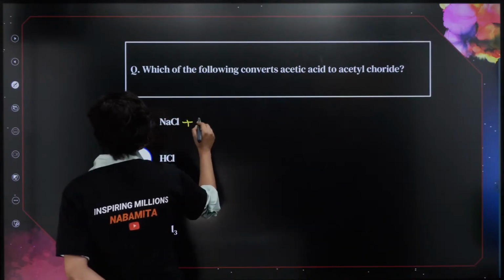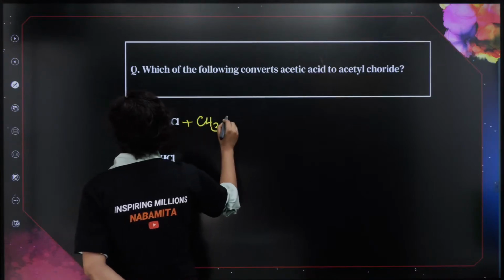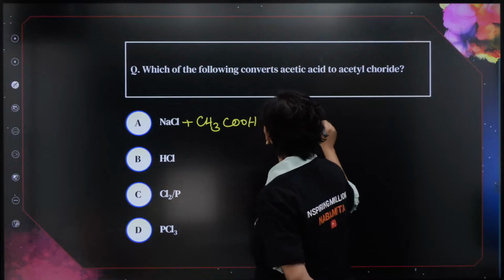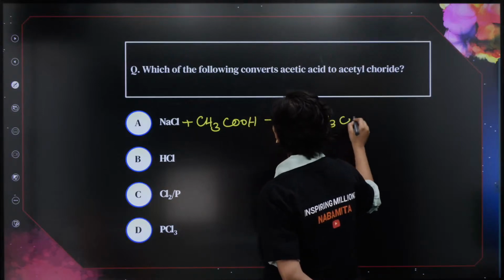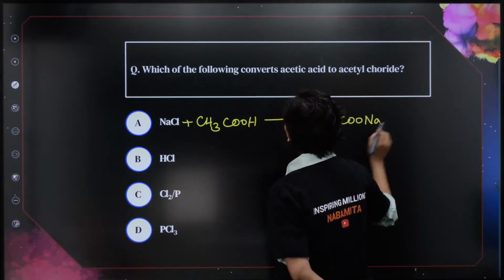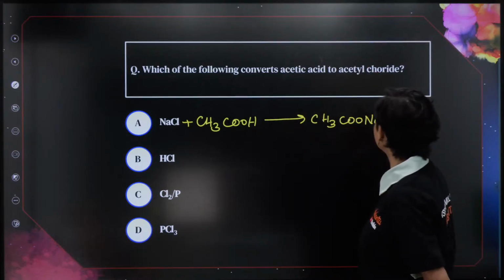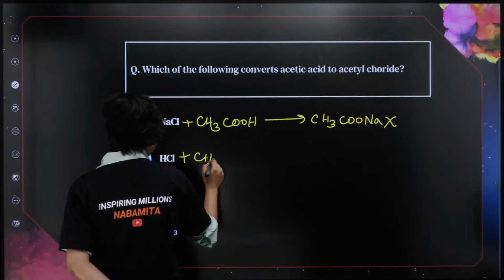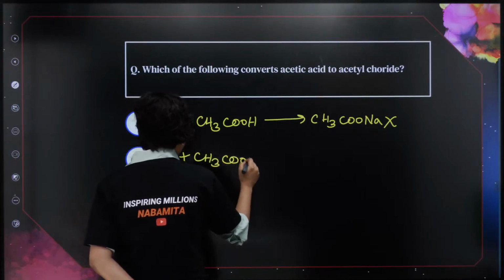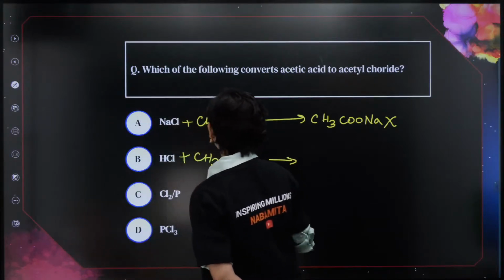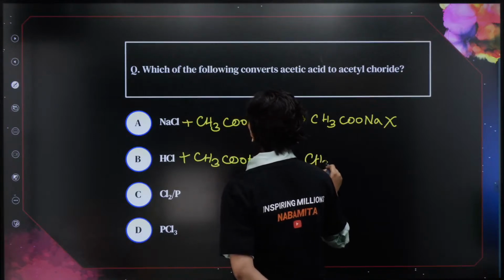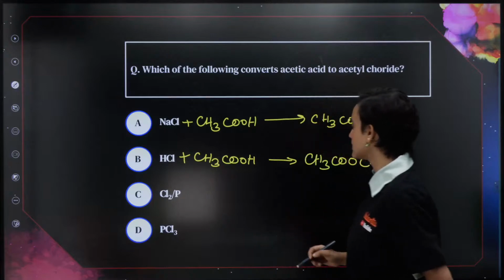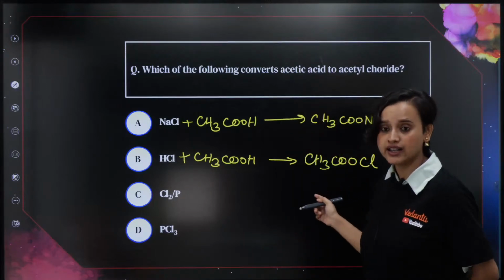NaCl plus acetic acid, CH3COOH. What do you think this will give you? This will definitely give you CH3COONa. Is it giving you acetyl chloride? No, this is wrong. HCl with CH3COOH, what will this give me? This will give me, I think, CH3COOCl. What is this? This is hypochlorite, isn't it?